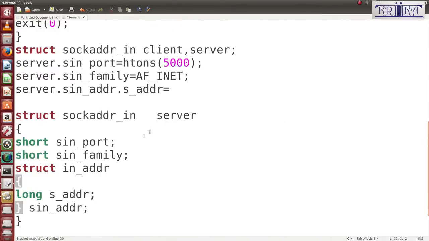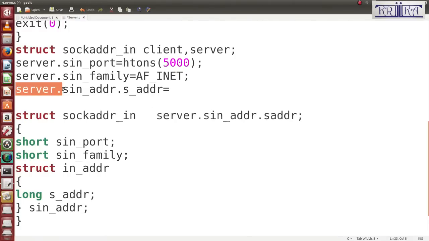That means server is a variable. To access this attr, you need to access the inner structure variable called SYN_ATTR. Here write syn_attr.s_attr. Okay, same as I have written here. Server is the outer structure variable, syn is the nested structure variable, and in the nested variable there is a data member called s_attr used to hold the IP address. Long means it is 4 bytes. You will have the 32-bit IP address.